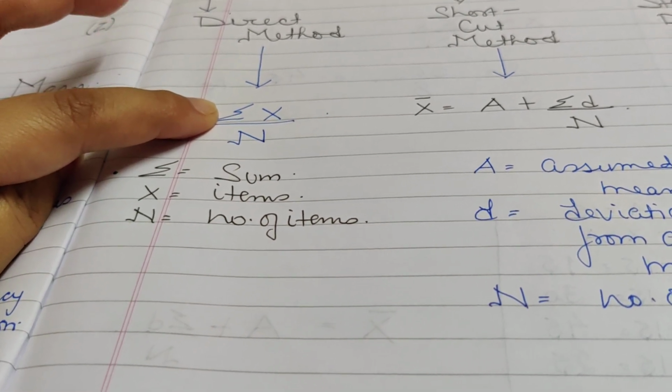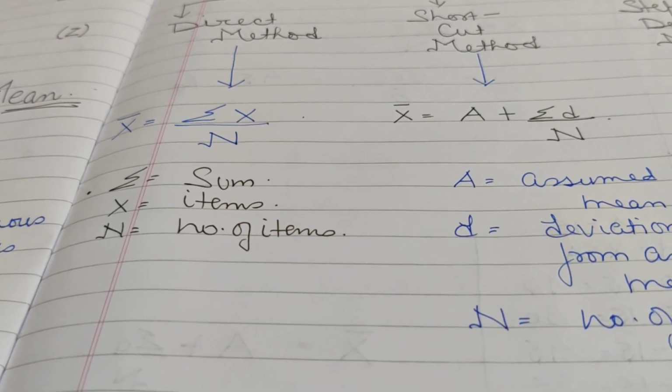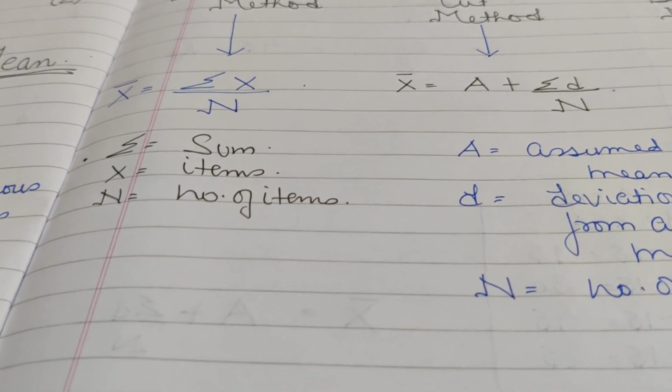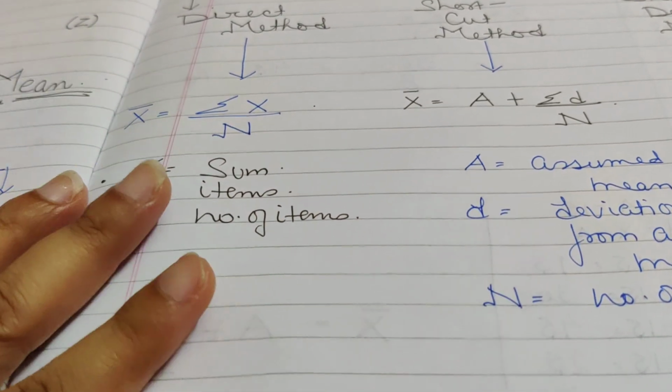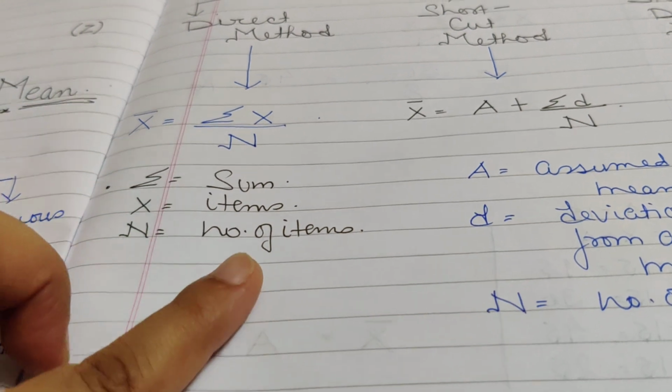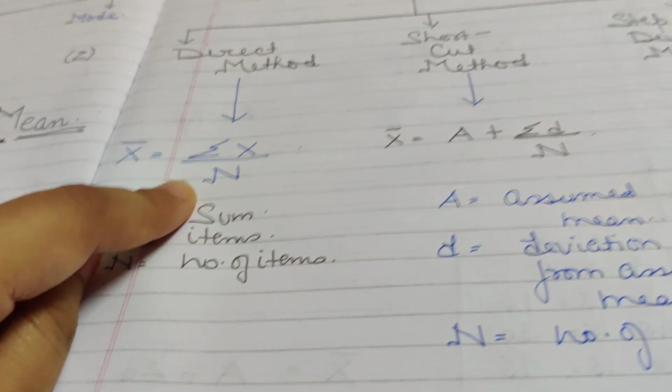X will be the items that are given to you. So we will sum up the items. And n is the number of items. Suppose 5, 10, 15, whatever number of items are given to you, we will divide it by that number.